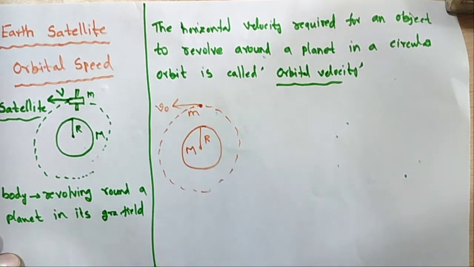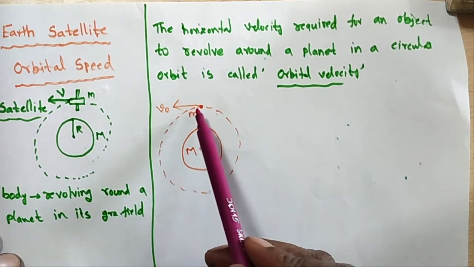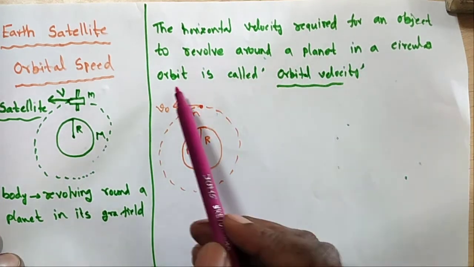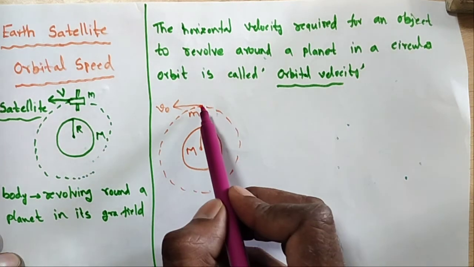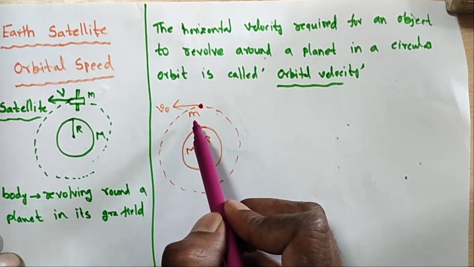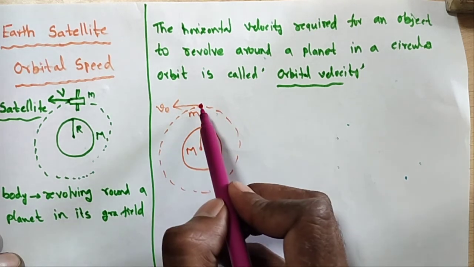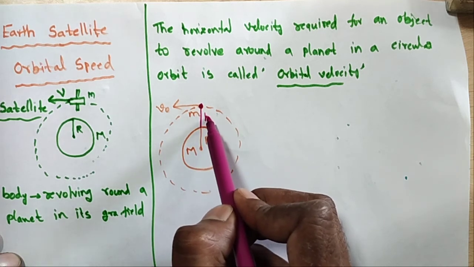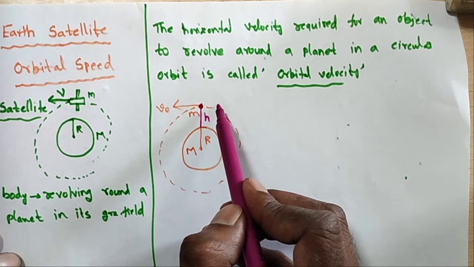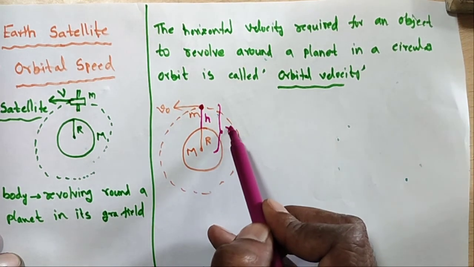The horizontal velocity required for an object revolving around a planet in a circular orbit is called orbital velocity. The height above the surface of the Earth is small h, and the total distance from the object to the center of the Earth is small r.